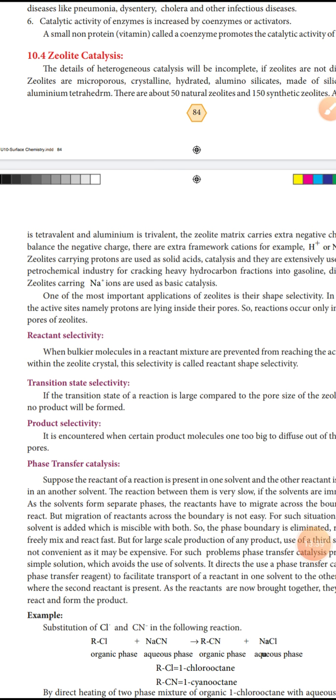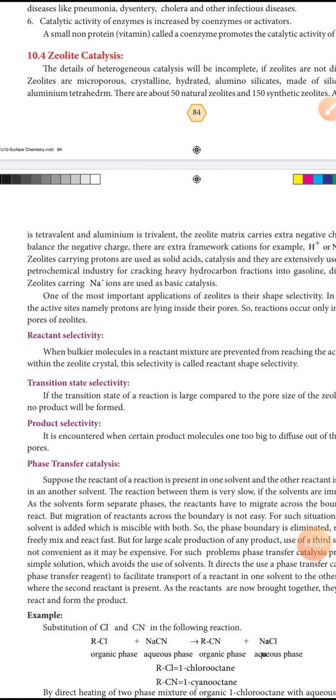There are about 50 natural zeolites and 150 synthetic zeolites. Zeolite is made up of silicon and aluminum tetrahedra.